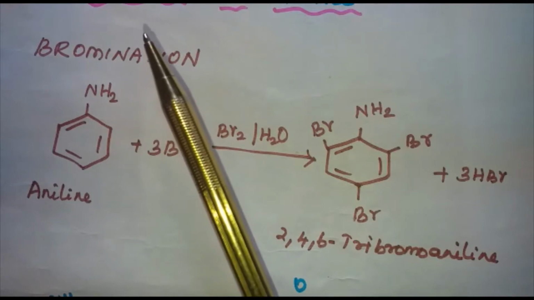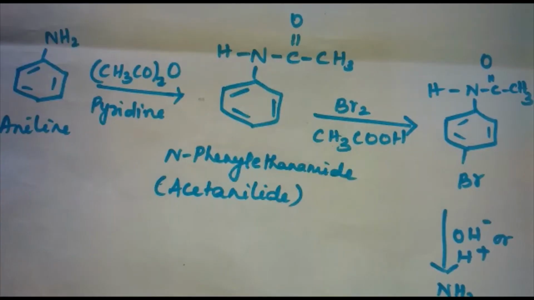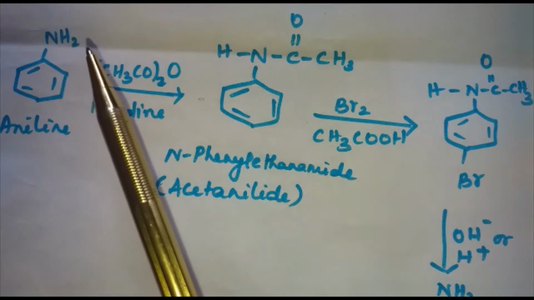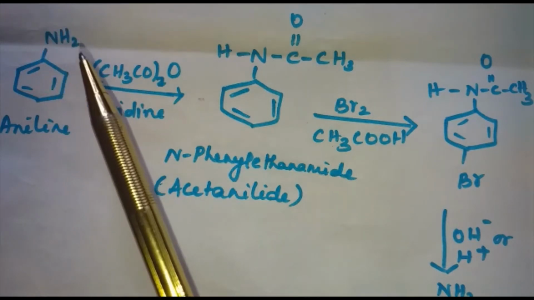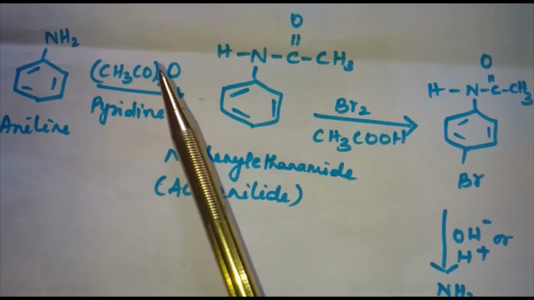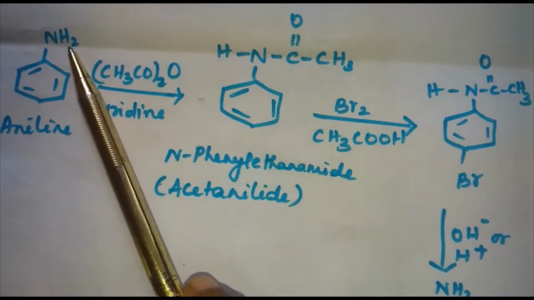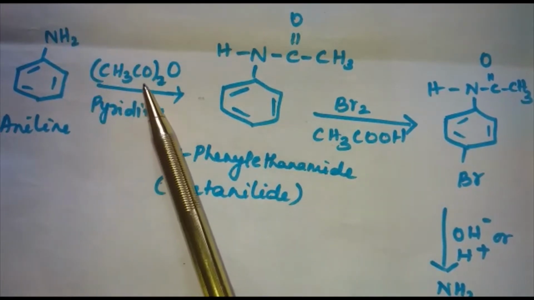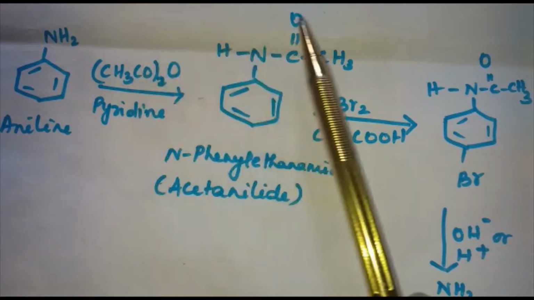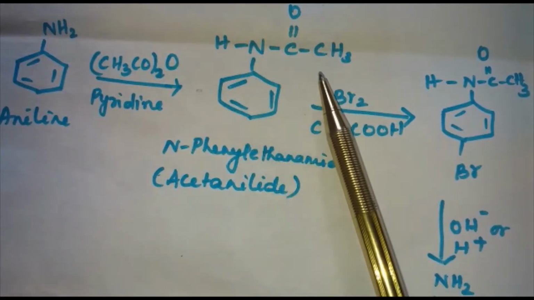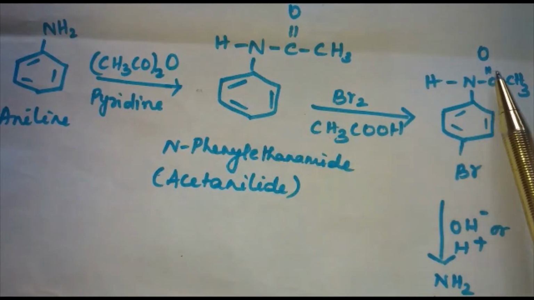Let's see the next reaction. Suppose we want to prepare 4-bromoaniline, that is para-bromoaniline. How will you protect the NH2 group, which is activating in nature? This can be done by protecting the NH2 group by acetylation with acetic anhydride. Here the NH2 group is protected. Then carry out the desired substitution.